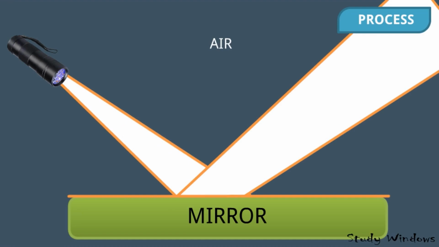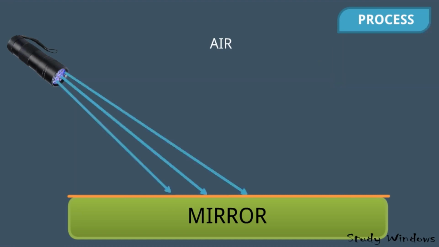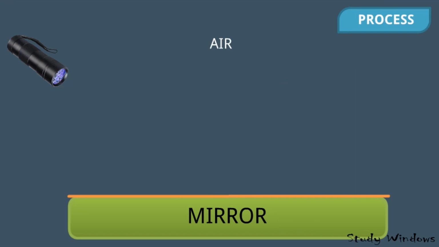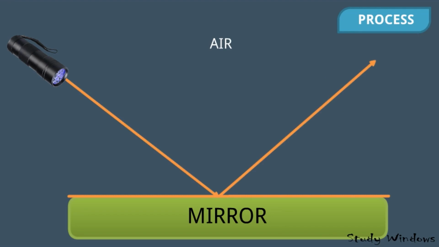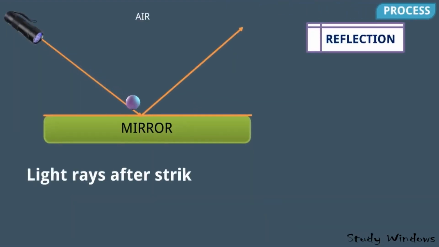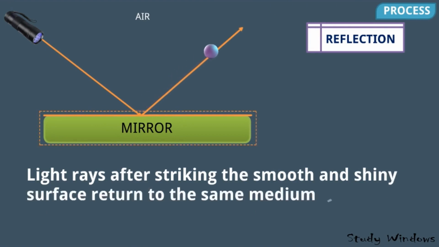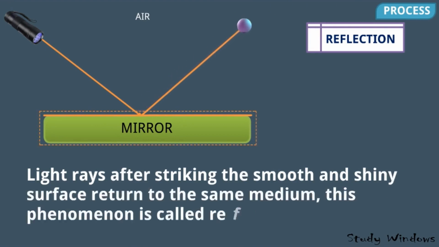So light rays fall on the mirror like this, and bounce back to the same medium in this way. So we will take one single ray of light. Light rays, after striking a smooth and shiny surface, return to the same medium, and this phenomenon is called reflection of light. This mirror is smooth and shiny.